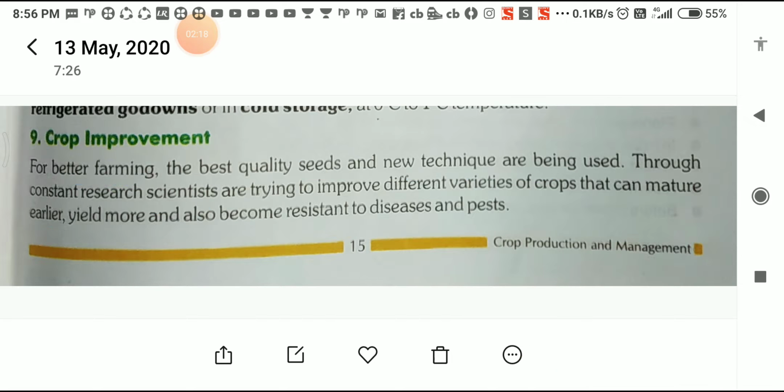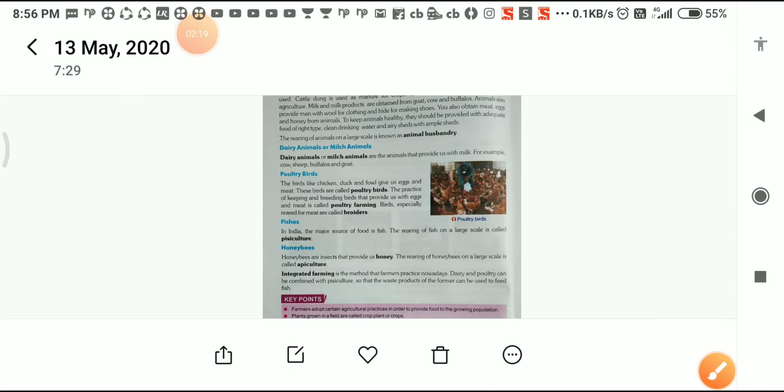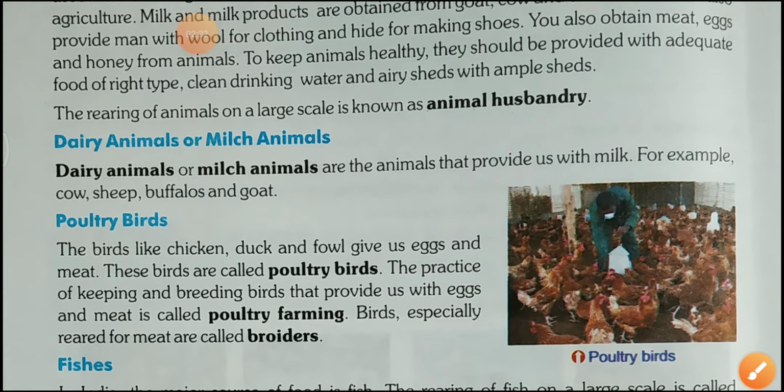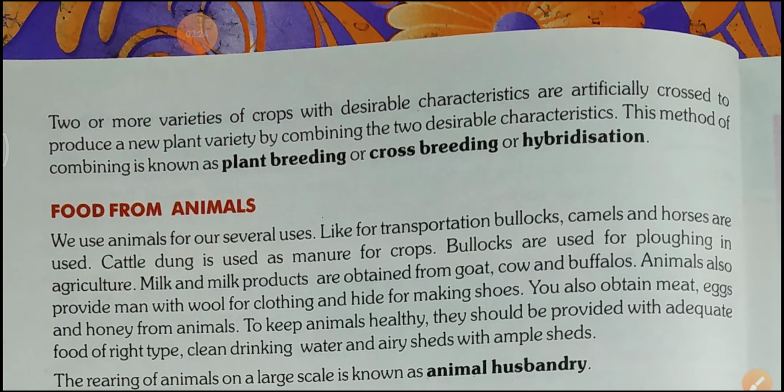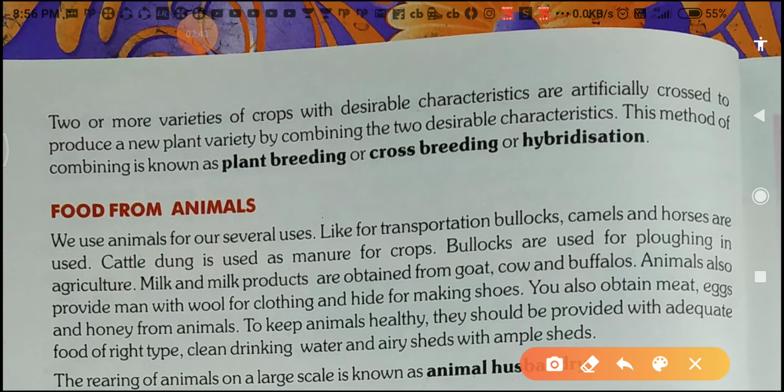Now next, move to another paragraph. See here students, in the next paragraph they want to say two or more different varieties of crops with desirable characteristics are artificially crossed to produce a new plant variety by combining the two desirable characteristics. This method of combining is known as plant breeding or cross breeding or hybridization.